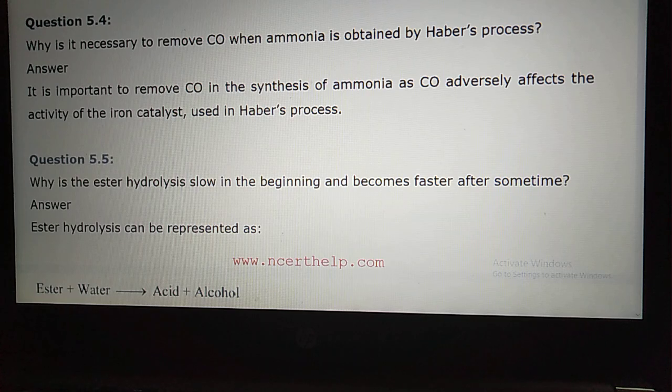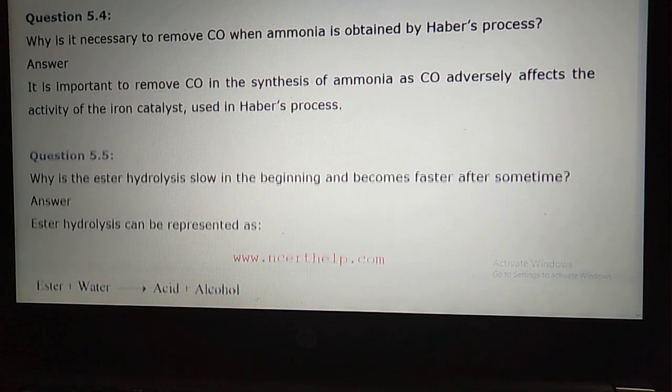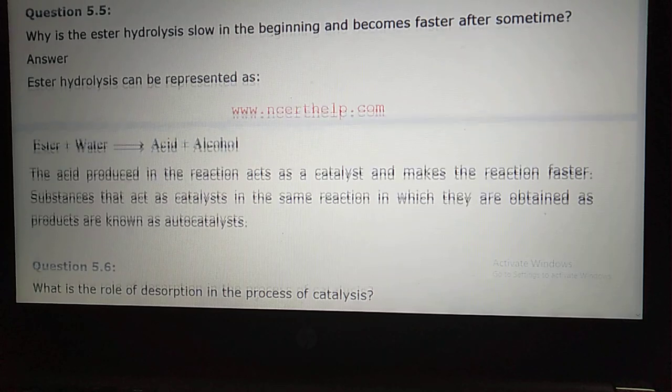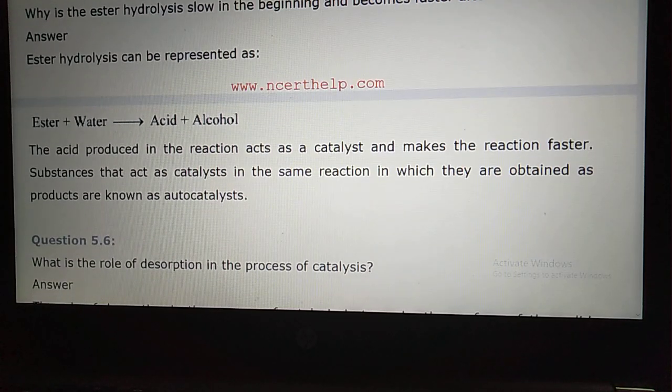Now let us move to another problem, student. What is 5.5? Why is ester hydrolysis slow in the beginning and becomes faster after some time? This question is an example of autocatalysis, student, and this example is very important. So let us read the answer.